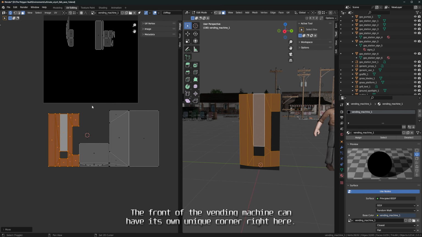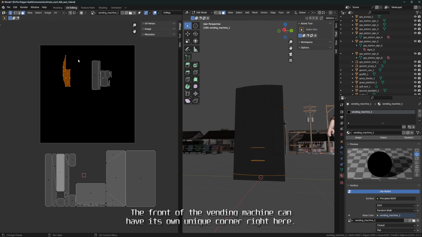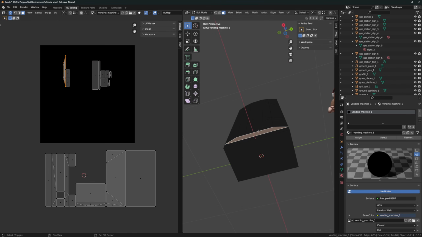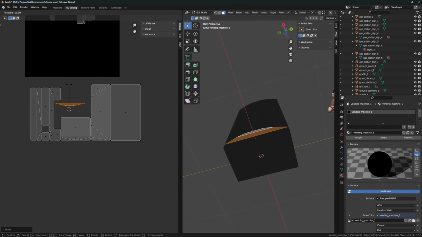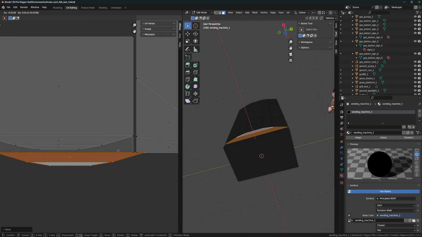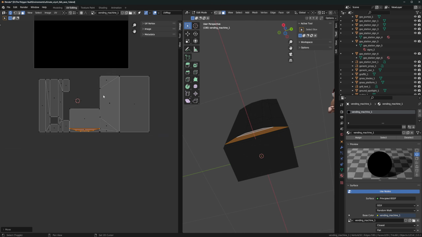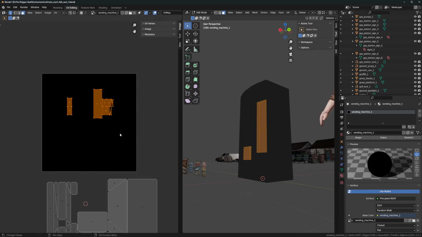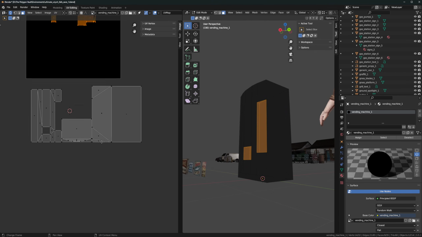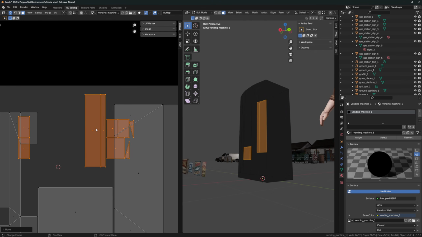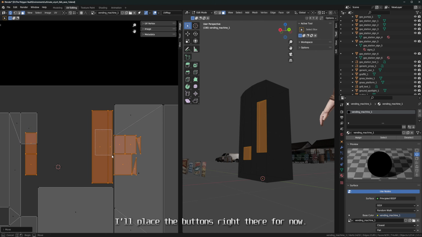The front of the vending machine can have its own unique corner right there. This part can overlap with this. I'll place the buttons right there for now.